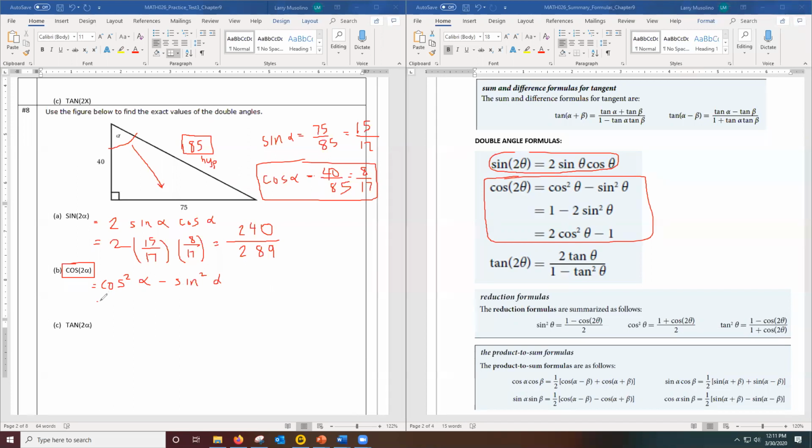All right, well, let's work this out. We know cosine alpha was 8 over 17, but I have to square it. And sine is 15 over 17, so I have to square it. When I square these, it looks like it's going to be 64 over 289 minus 225 over 289.